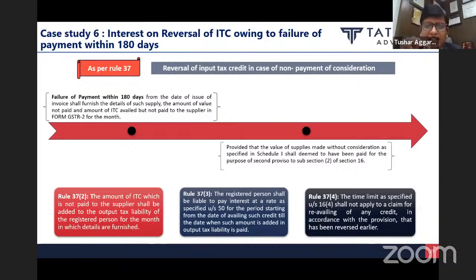I repeat, since section 50 subsection 3 talks about levy of interest only from the date of utilization, accordingly, interest will be levied from the date of utilization, irrespective of the fact that Rule 37.3 talks about availment. So these are some of the interpretations which we have to give to this section and rules, and nothing is settled in India as of now.